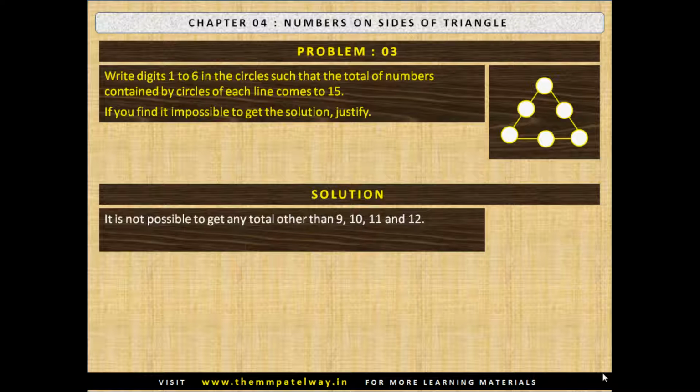It is not possible to get the total other than 9, 10, 11 and 12. Refer to the conceptual part for the logic. In conceptual part, the logic has been discussed in detail.